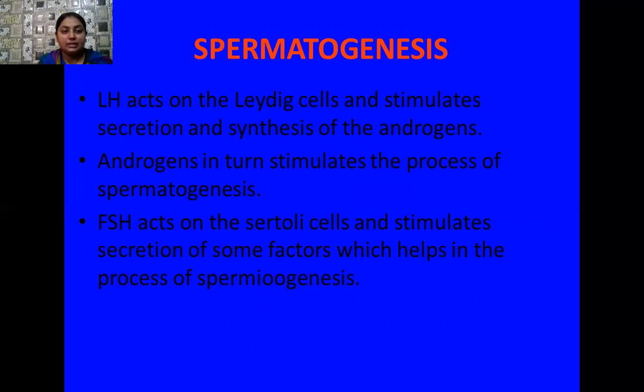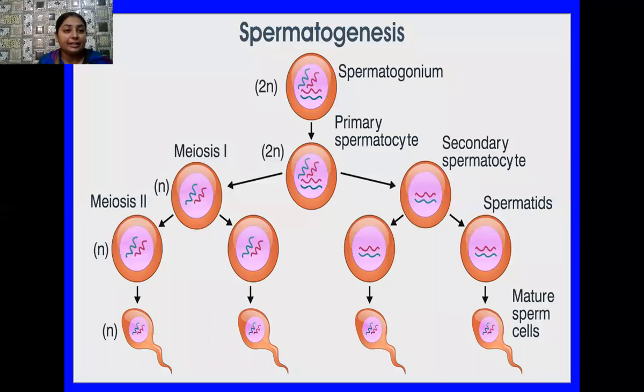You know that during spermiogenesis, the sperms get mature by dipping their heads in the Sertoli cells, where they get nourishment, and these mature sperms are released from the seminiferous tubules. So FSH hormone releases certain factors which help in the process of spermiogenesis. Student, here the flow chart of spermatogenesis is visible on your screen.